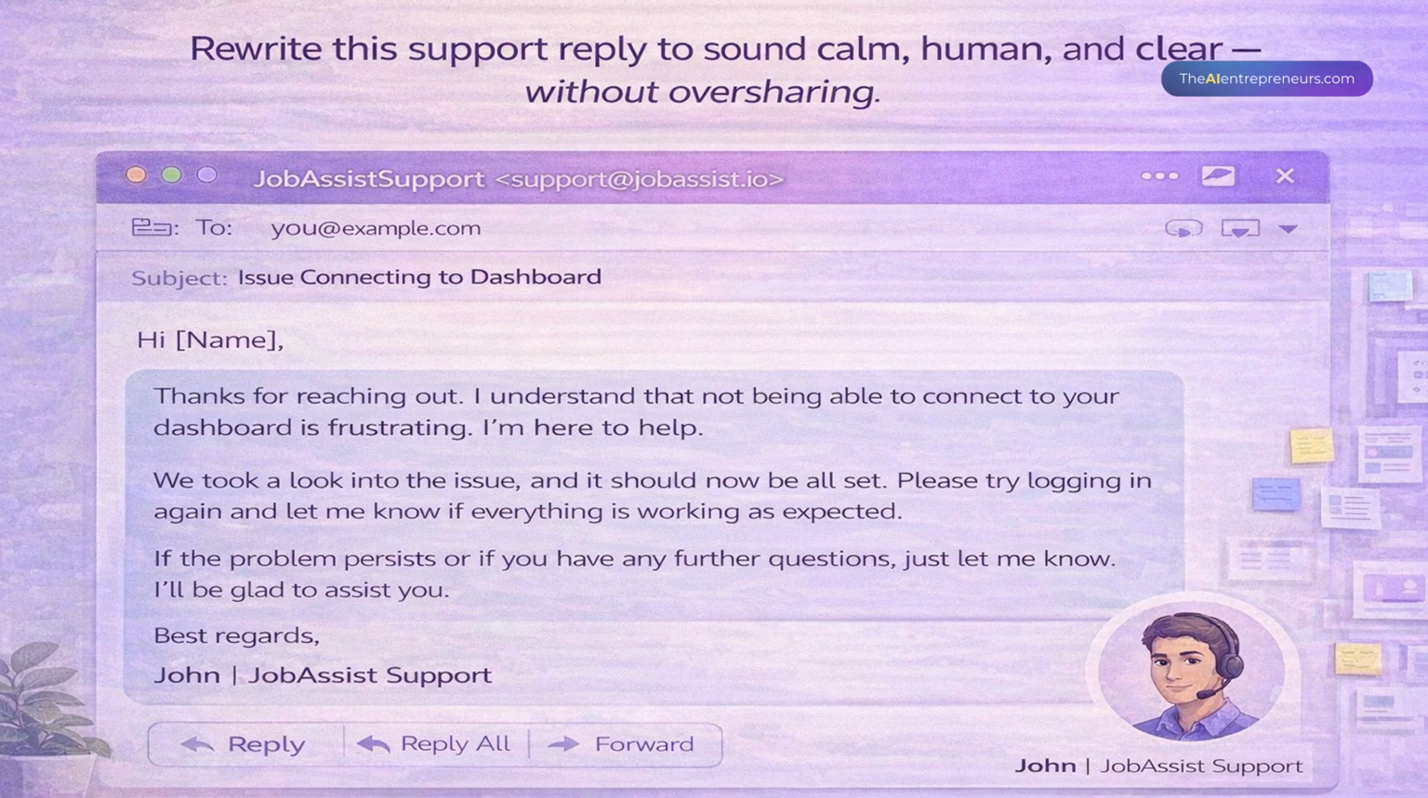Another area, right, for the founders is the customer communication that sounds human. So it's very, very important. And then you don't have a large number of employees to deal with them. So how can prompt packs help, right? So they can help with support responses, sales follow-ups, FAQs, and help docs. The value is not just speed, it's consistency, right? So being consistent from one area to another area. One micro example is rewrite this support reply to sound calm, human, and clear without oversharing.